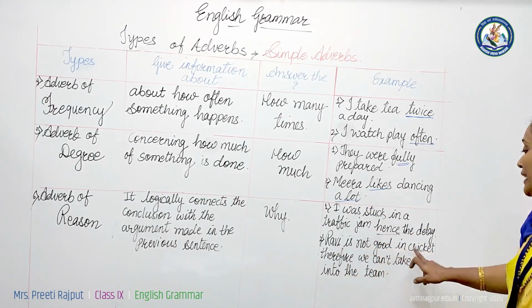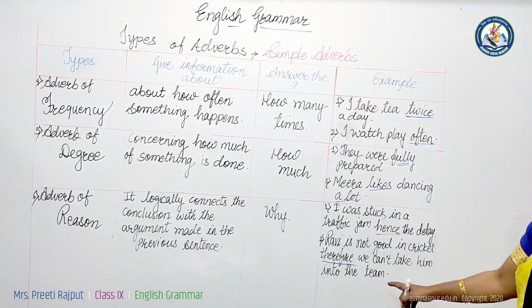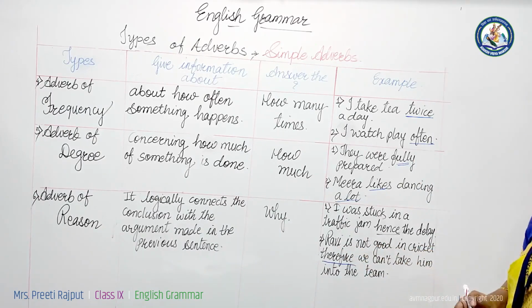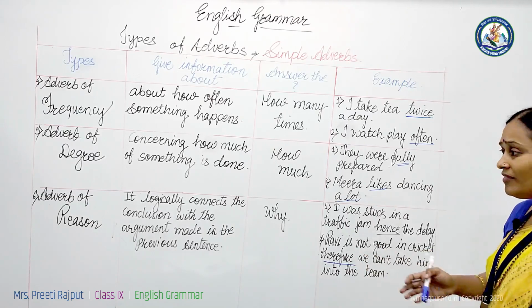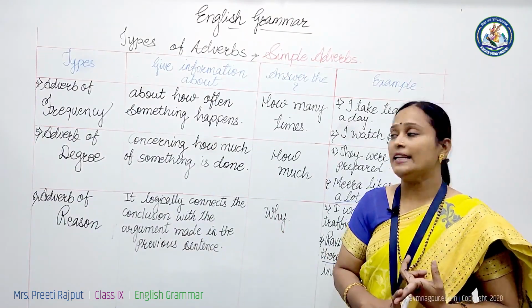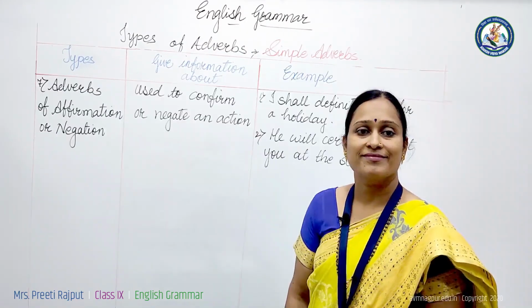Ravi is not good at cricket. Therefore, we can't take him into the team. Therefore connects the action to this reaction. In the same way, hence, therefore, however are other examples of adverbs of reason.